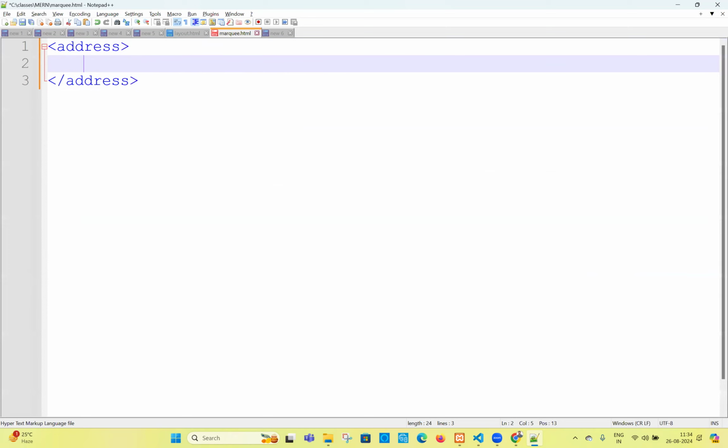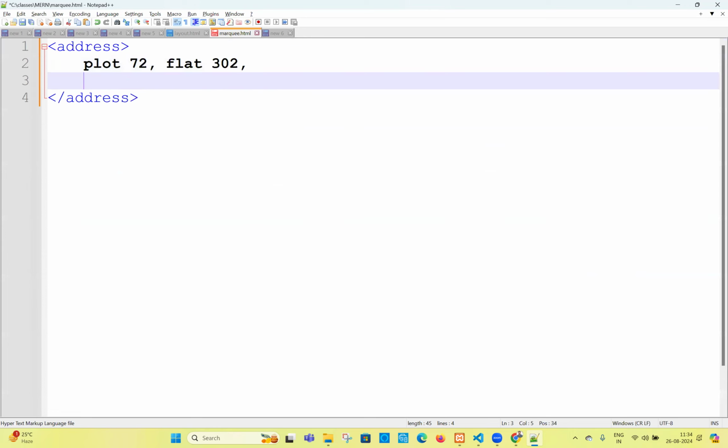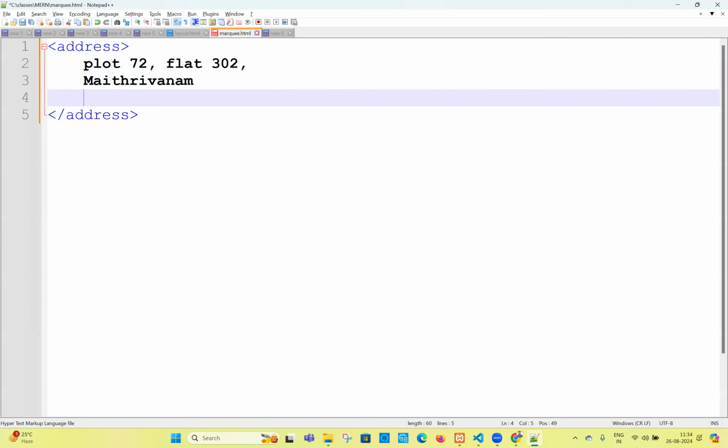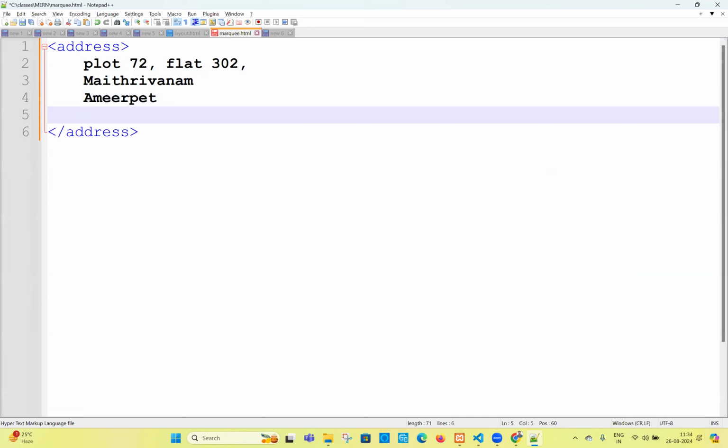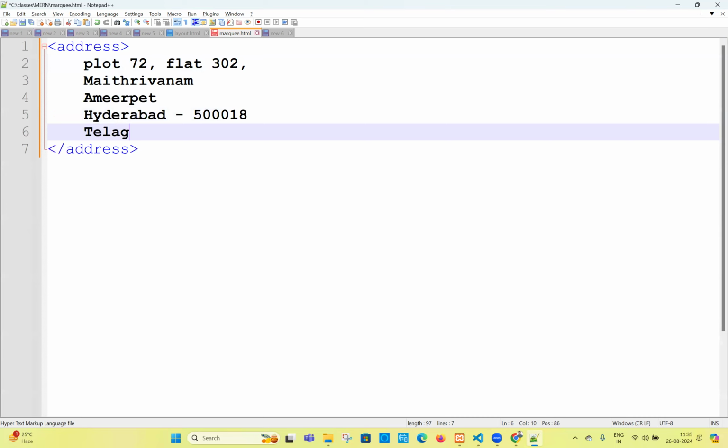Let us write this same thing: Flat 72, FL80 302, Maitri Vanam, Ameerpet, Hyderabad, 500018, Telangana. Now, if we run this file, what is the output?